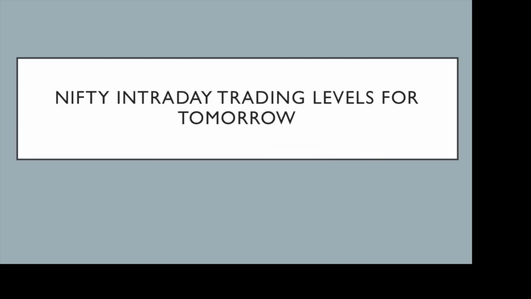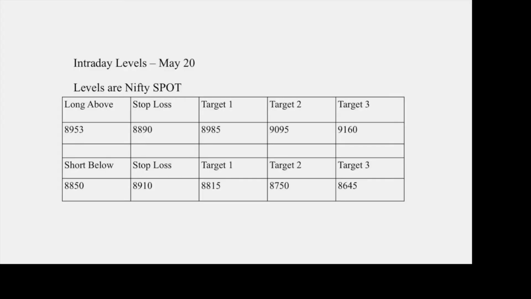Now we will see the intraday trading levels for tomorrow, for May 20. So we should go long above 8953 with a stop loss of 8890. Targets are 8985, 9095 and 9160. We should go short below 8850 with a stop loss of 8910. Targets are 8815, 8750 and 8645.